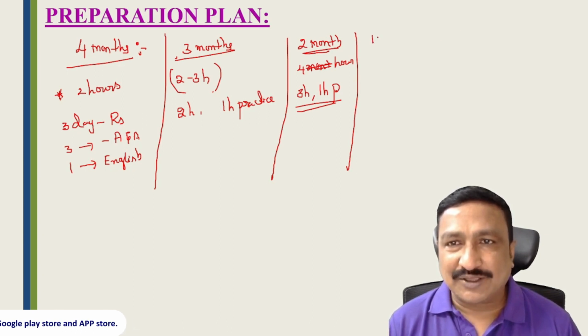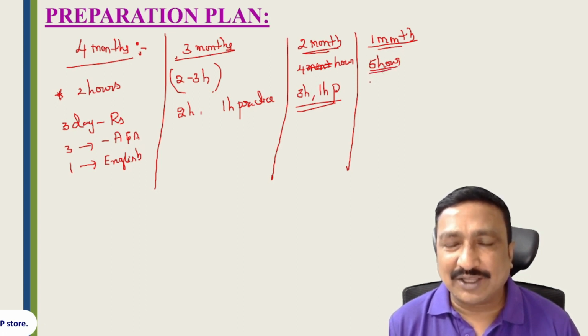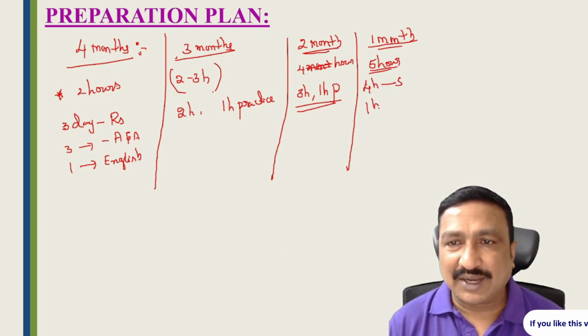And if you have the last 1 month, then you have to spend a minimum of 5 hours, because the syllabus is very large. We have to prepare arithmetic, reasoning, mathematics and English. So a 5-hour time period: in these 5 hours, we have to spend 4 hours on subject preparation and 1 hour on practice.